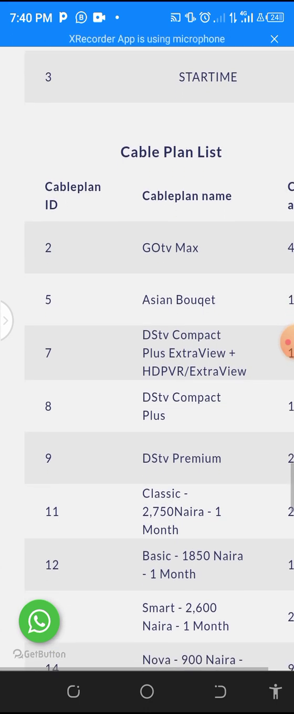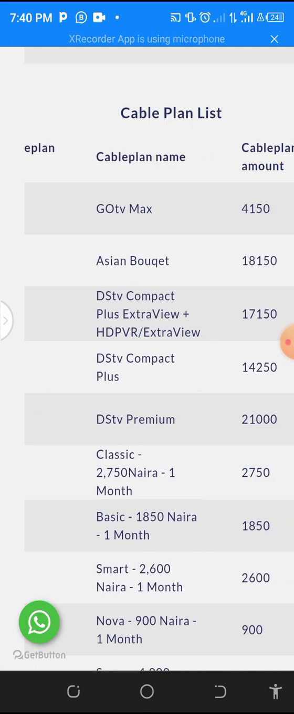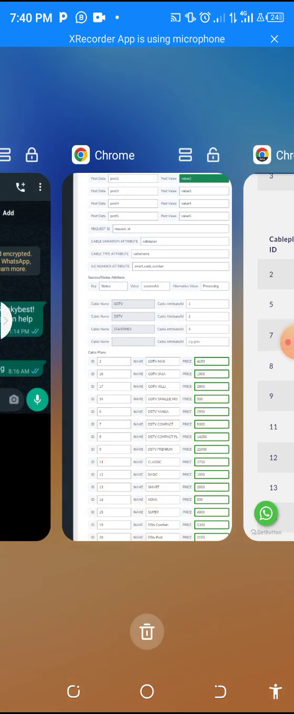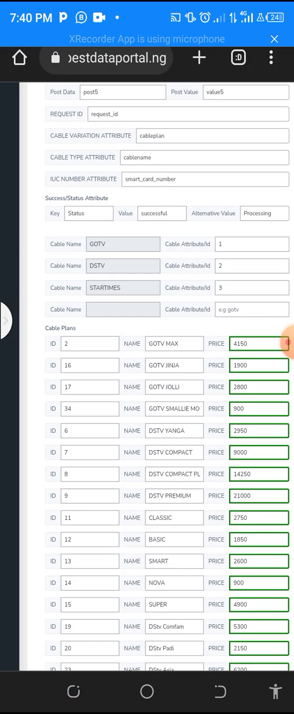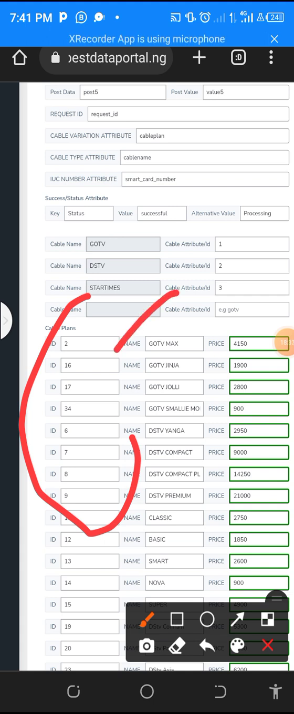So you come to cable plan lists. So we have cable plan ID, cable plan name, and cable plan amount also. So you check the cable plan ID. Let's say we are going for GoTV Max, which is ID number 2. So you come here, cable ID, you insert 2. Where you see this is cable ID, this is cable name, and this is your price.